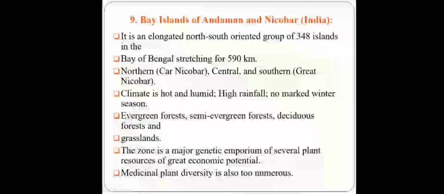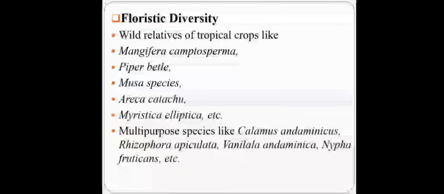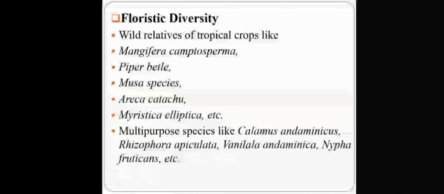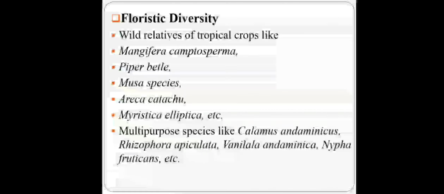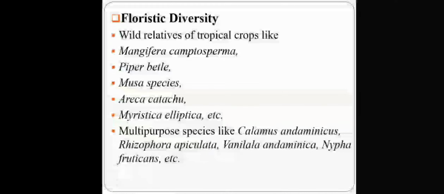Climate is hot and humid, high rainfall, no marked winter season. Vegetation includes evergreen forest, semi-evergreen forest, deciduous forest and grassland. This zone is a major genetic emporium of several plant resources of great economic potential. This region has few medicinal plants. Mainly includes Mangifera, Piper, Musa and some Nymphaea, Rhizophora species. This part is elongated and it is Andaman and Nicobar Islands.